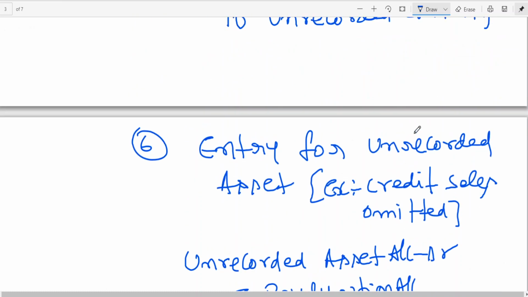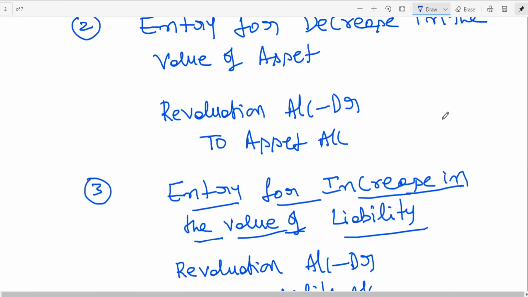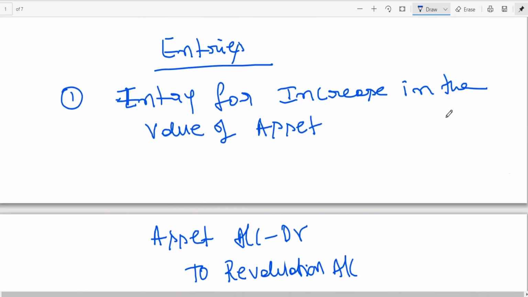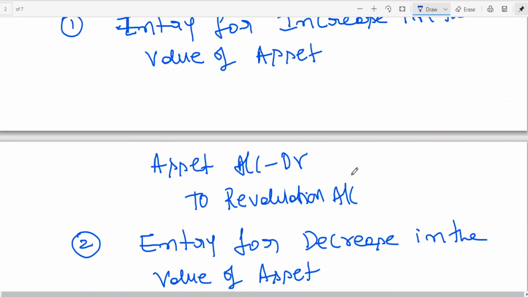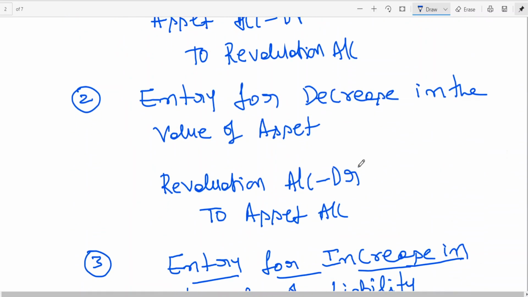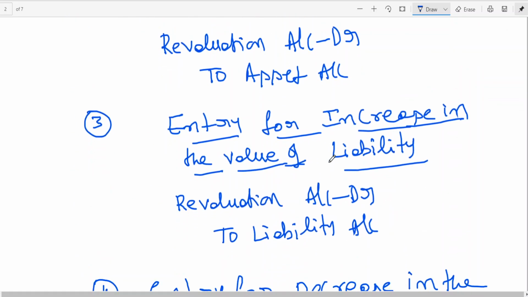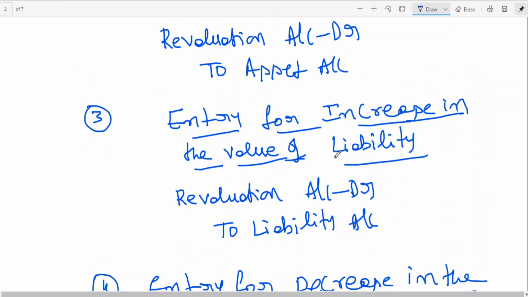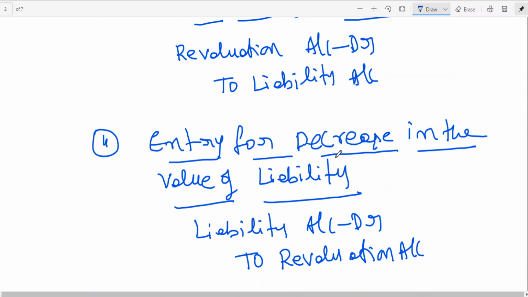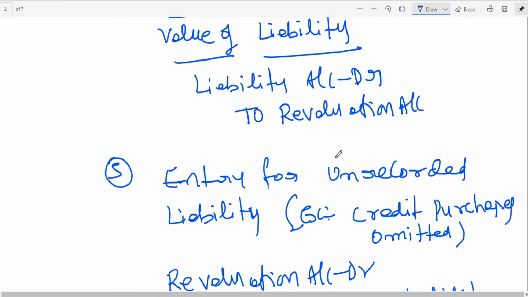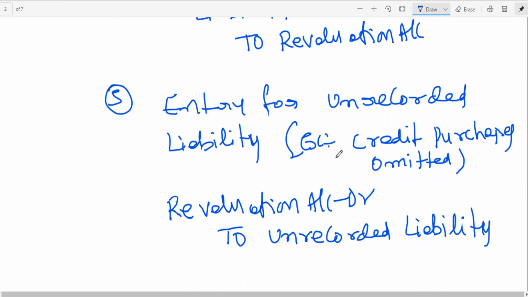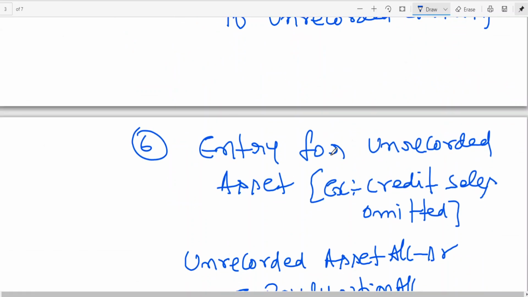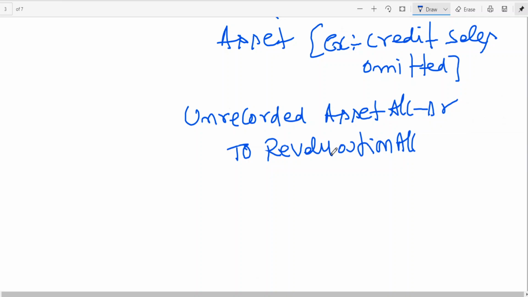So how many entries have been given in total? Six entries. You can see right from the beginning. Entry for increasing the value of asset: asset to revaluation. Entry for decreasing the value of asset: revaluation to asset. Entry for increasing the value of liability: revaluation to liability. Entry for decreasing the value of liability: liability to revaluation. Entry for unrecorded liability: revaluation account debit to unrecorded liability. Entry for unrecorded asset: unrecorded asset account debit to revaluation.